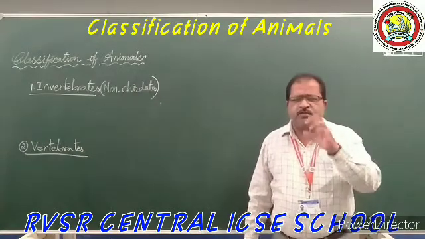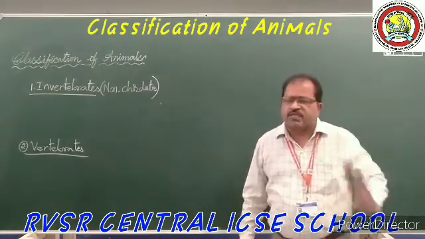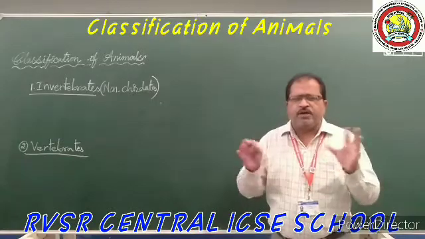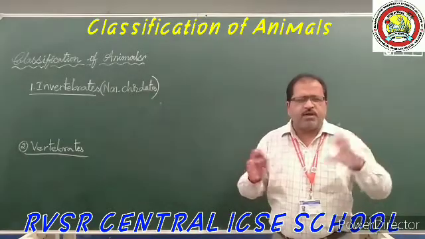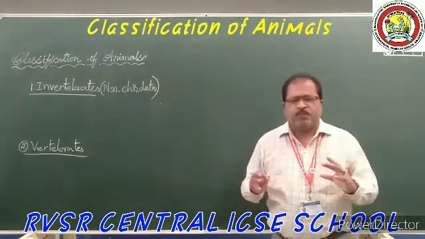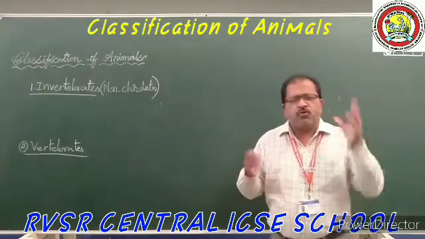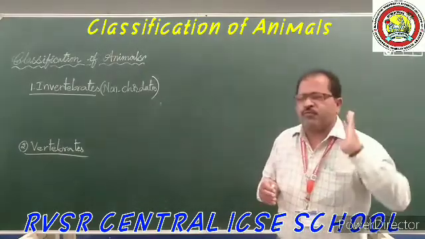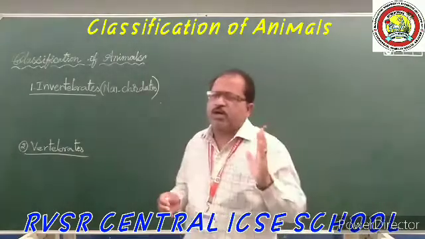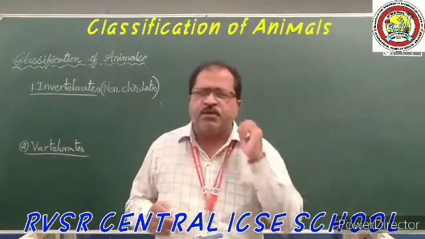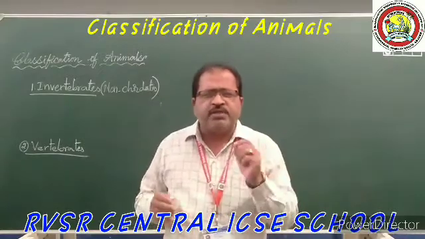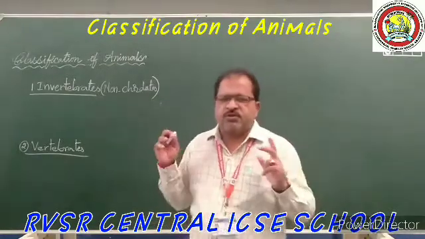For some animals it is on the dorsal side, and for some animals it may be on the ventral side also. So the presence of the vertebral column plays an important role in the division of the animals and in their development.